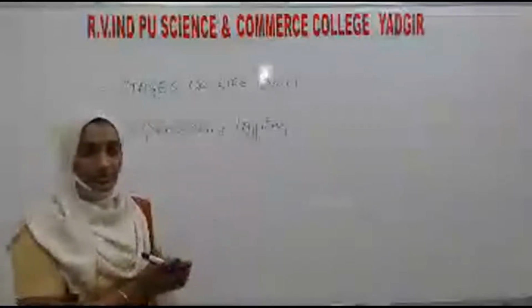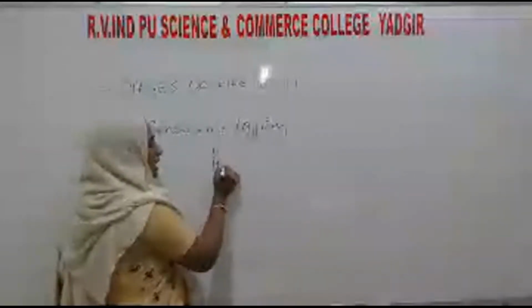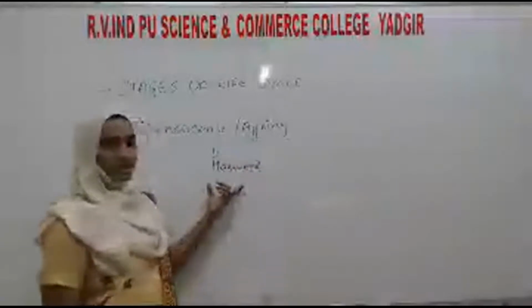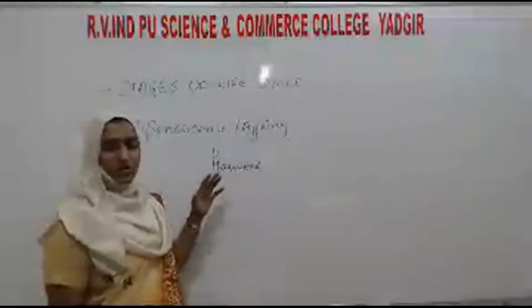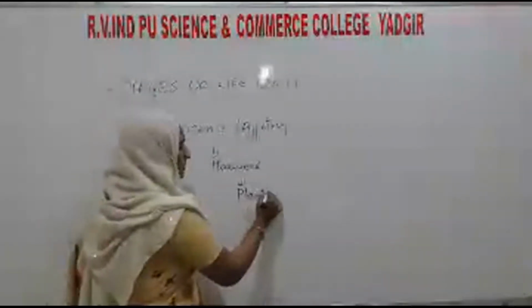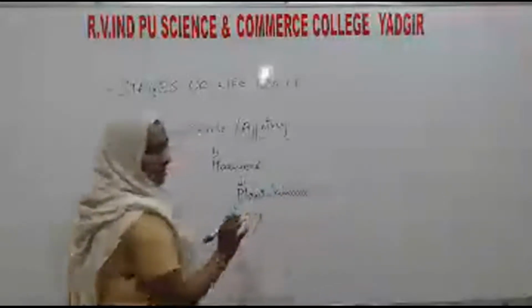In plants and animals, both, this senescence and aging phase is related with the hormones. If the hormones stop secreting in the body of plants or animals, then there will be no reproduction.